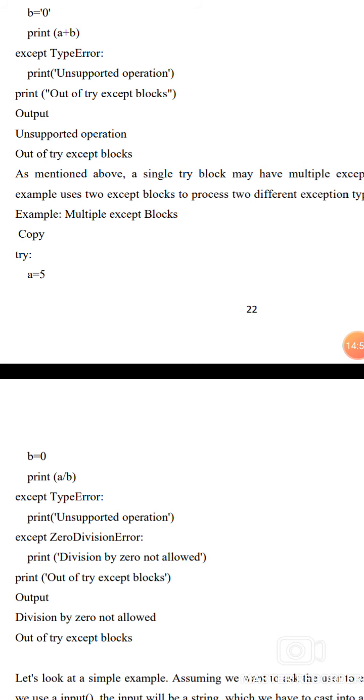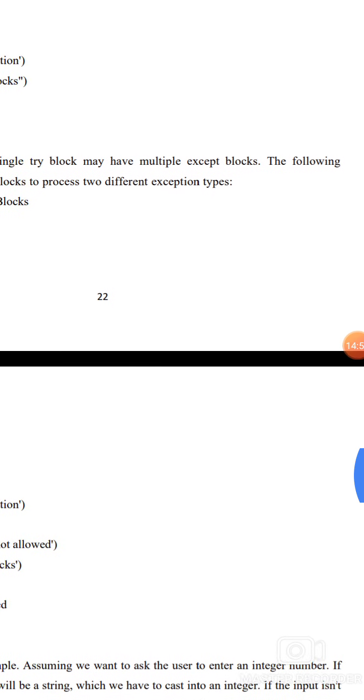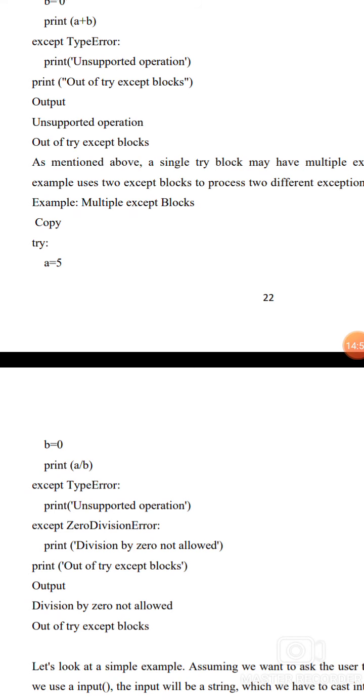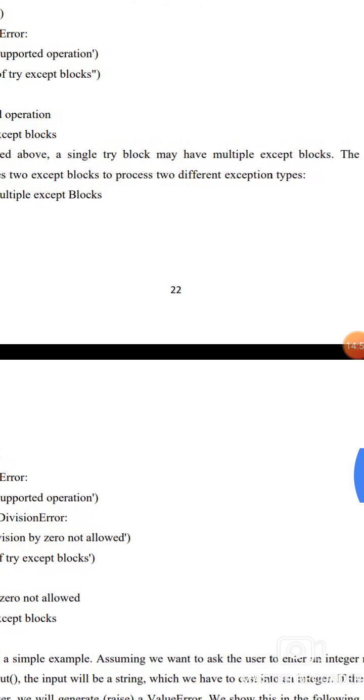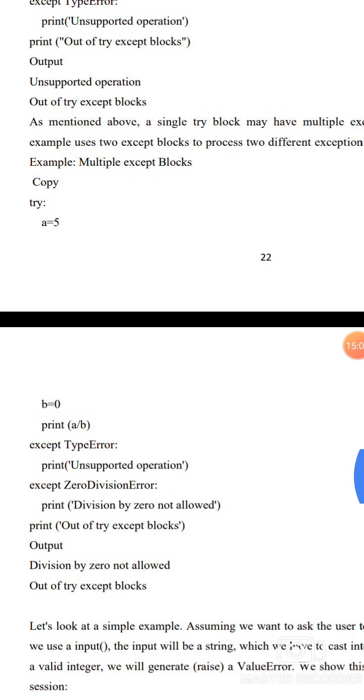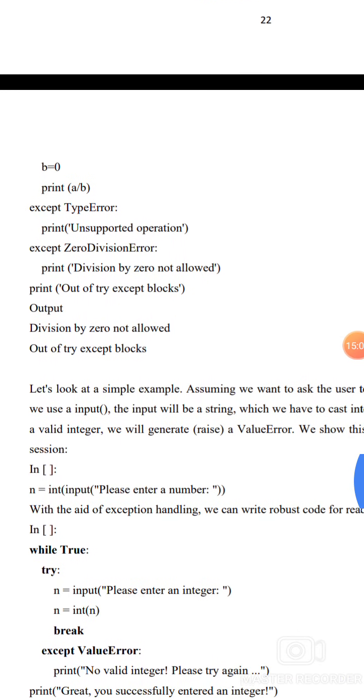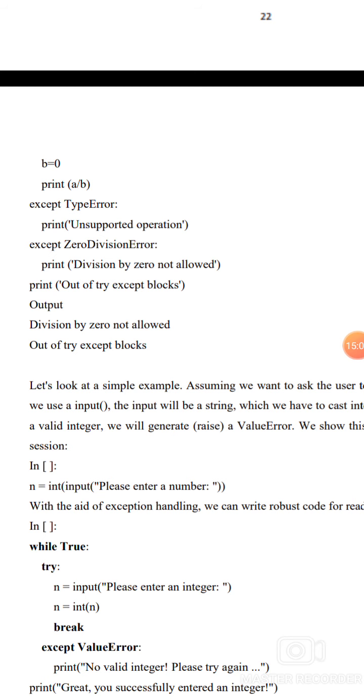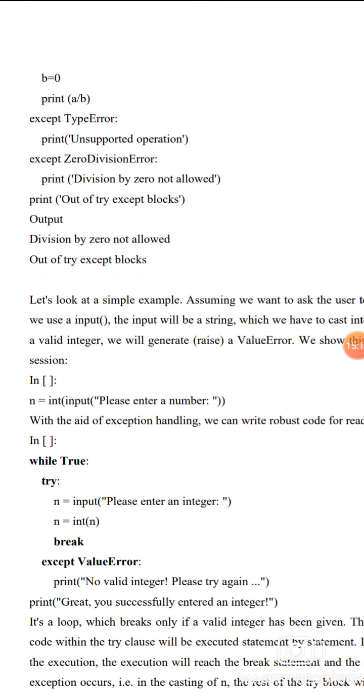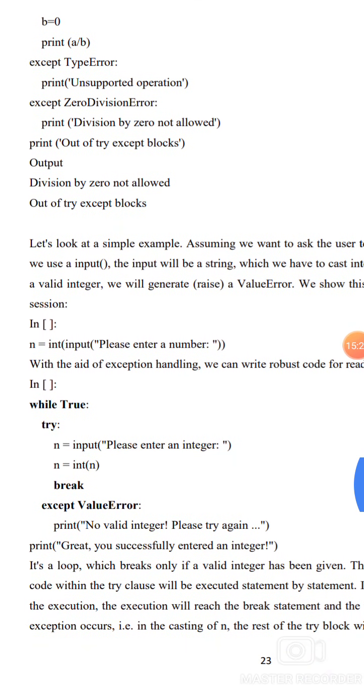As mentioned above, a single try block can have multiple except blocks. In the following example, there are two except blocks to process two different exception types. Try: a equal to 5, b equal to 0, print a by b. Except TypeError: print unsupported operation. Except ZeroDivisionError: print division by 0 not allowed. Print out of try except block. Output: division by 0 not allowed, out of try except block.